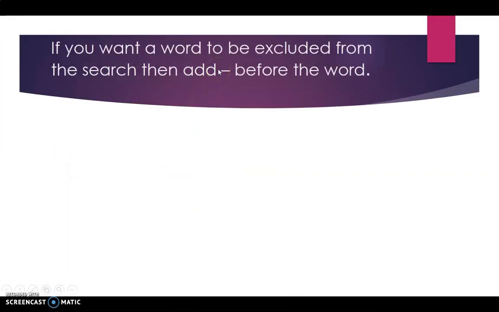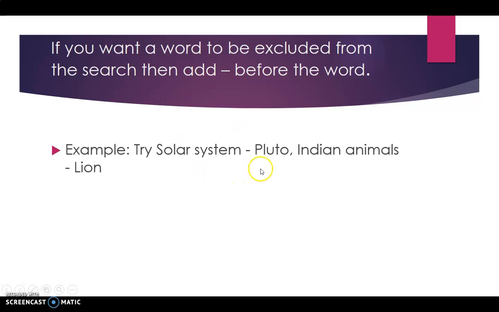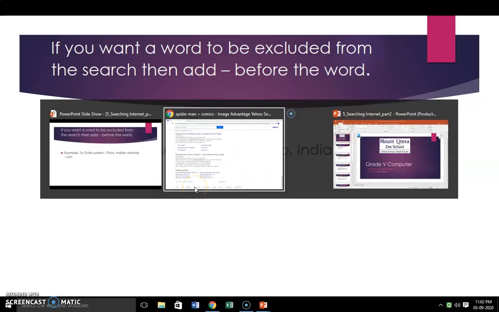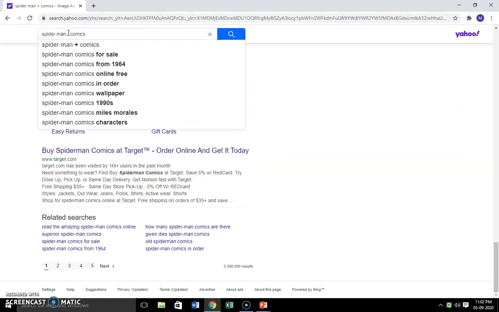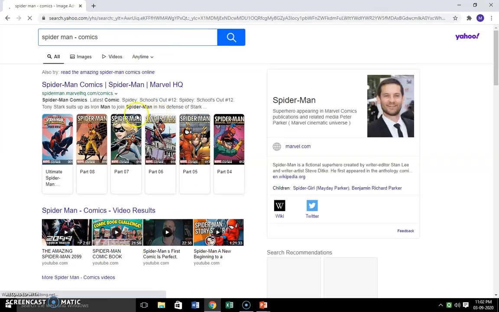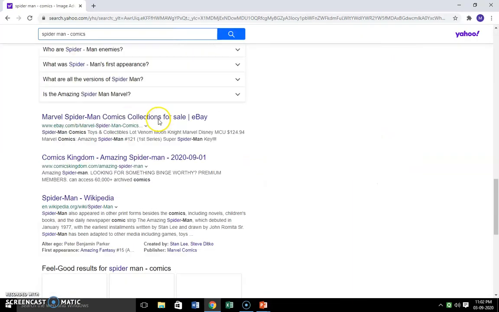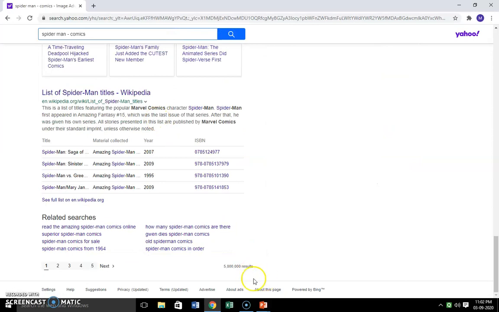If you want a word to be excluded from the search, then add minus before the word. Example, try solar system minus Pluto, Indian animals minus lion. Or we can use the previous example, Spider-Man minus comics. I want information about Spider-Man but I don't want comics. So it will limit the search result. Here it is only 5 crore 80 lakh.